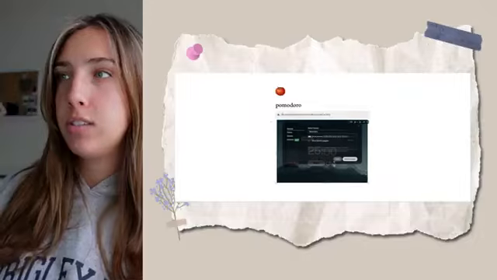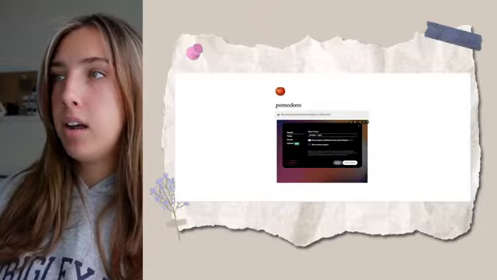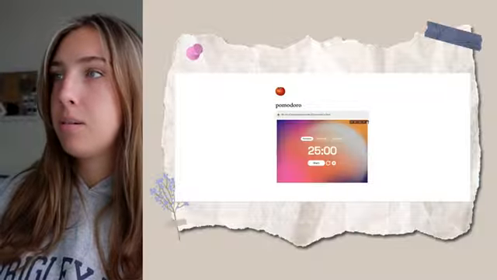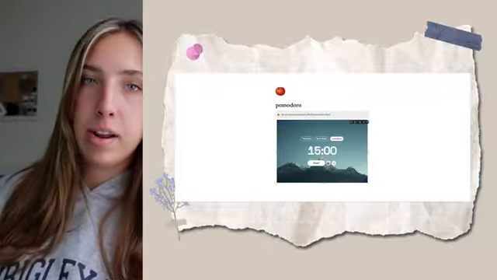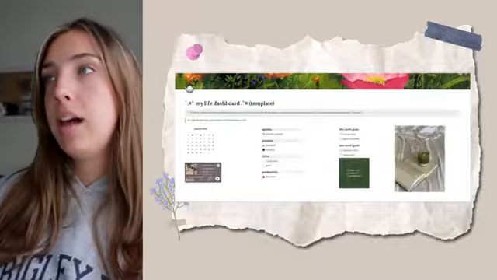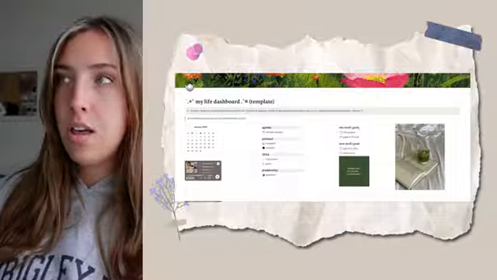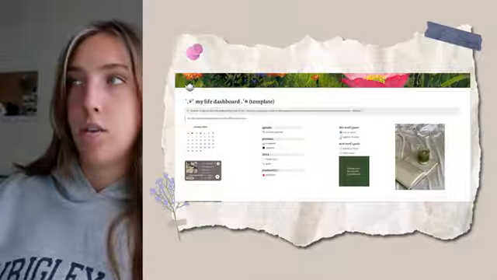You can actually go into your settings and change the theme of the Pomodoro. Maybe you want a gradient and you prefer having something like this. You can also change the amount of minutes in the settings as well if your Pomodoro looks a little bit different. Okay, then on the right hand side, we have this week's goals and next week's goals. These are just to-do list boxes that you can actually interact with.